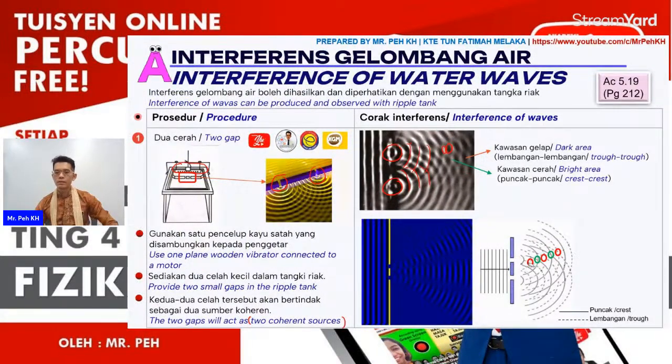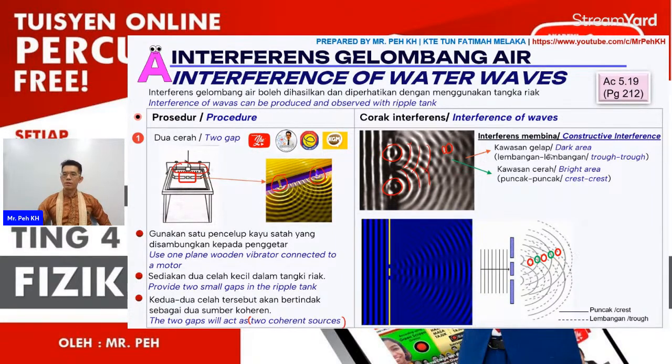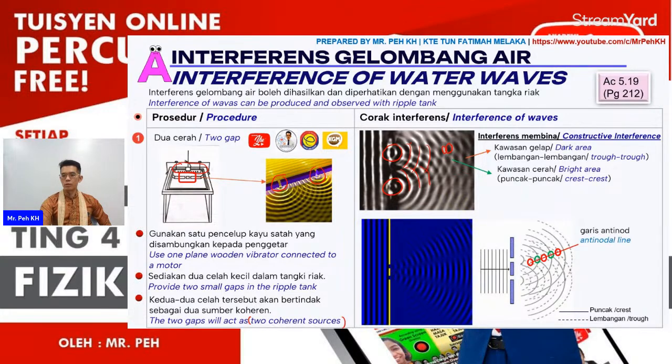For this line, there will be consecutive bright regions. This line is where we know constructive interference occurs, and when we join the line together, we know it as the anti-nodal line.